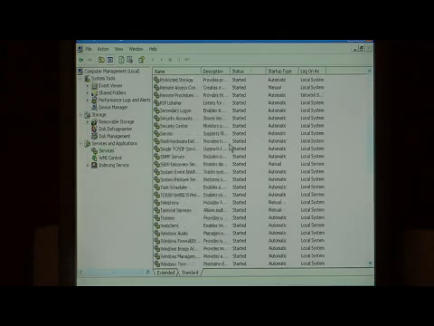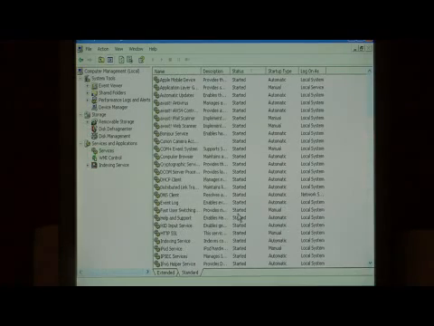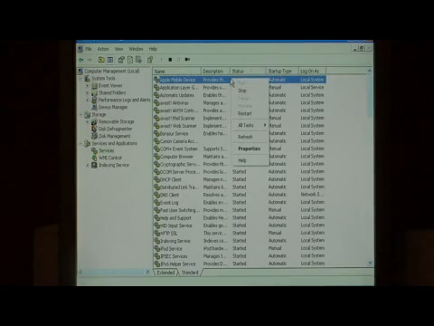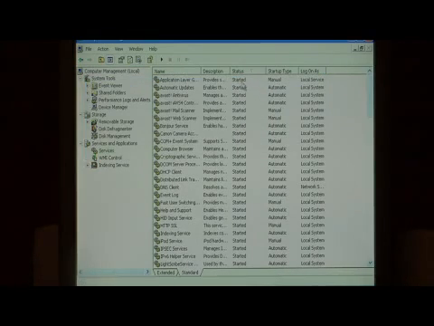If we need to restart immediately, we can make it go quicker by stopping some of these that are running. To stop, all you have to do is right-click on them and say Stop. That service will no longer be running. After you close a few of them, you can restart and it'll restart faster.